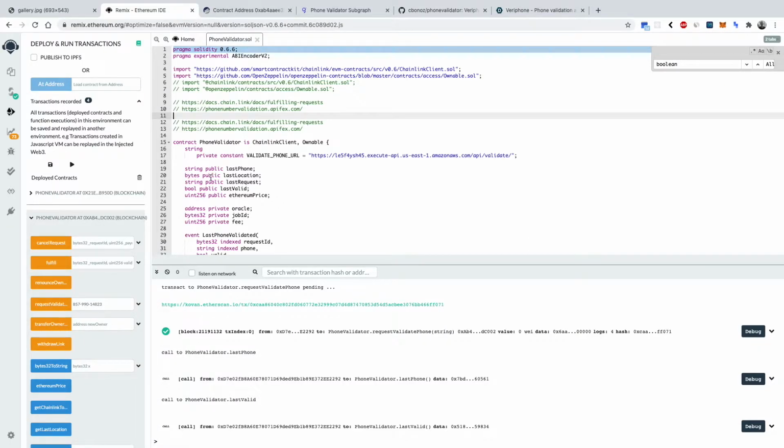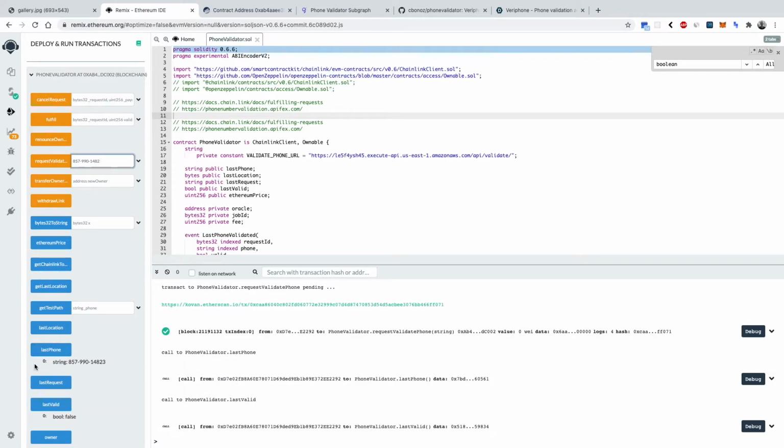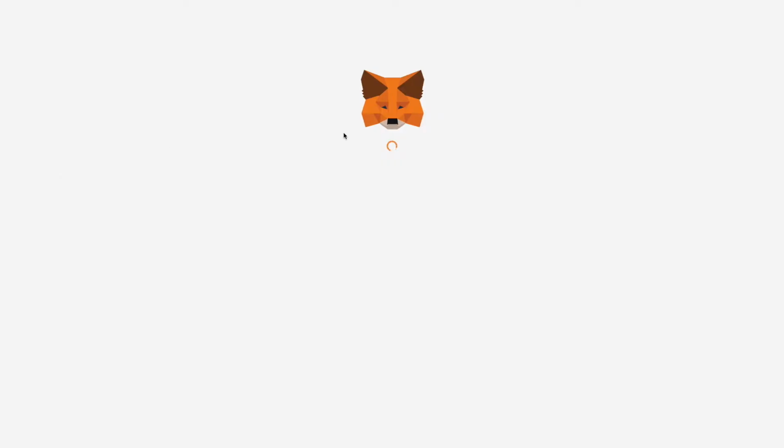So I created a simple contract called PhoneValidator, which is deployed on the testnet. The way this works is there's a particular method called requestValidation of a phone number. This is a fake phone number, and you can see here what it does is essentially store the last phone and the last valid state of whatever ran on the smart contract. But I can actually do a submission. I'll go ahead and confirm that.